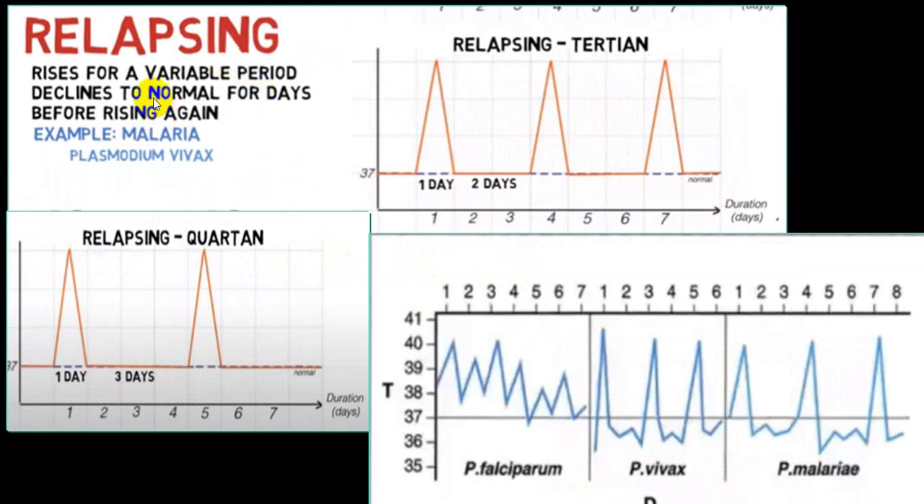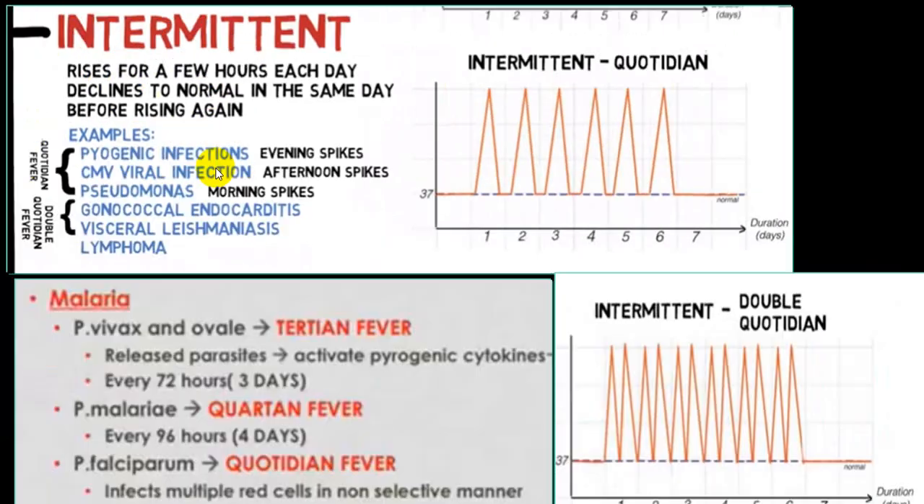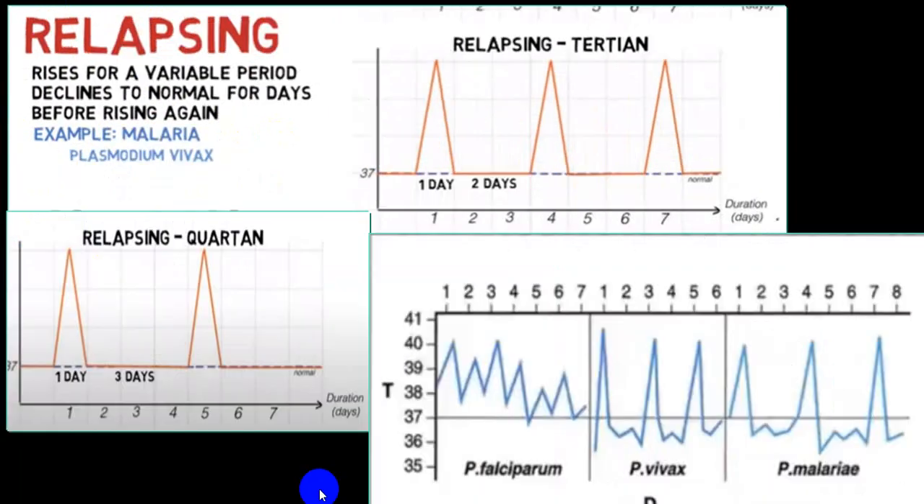As far as the relapsing fever is concerned, usually the malarial fevers are described under relapsing fever. They are a variety of intermittent fever. We usually label those with the different terminology we have already mentioned: tertian, quartan and quotidian. These are common terms being used, or double quotidian also. Usually P. falciparum will be a big spike. They will usually be quotidian. You can get double quotidian, while in P. vivax, tertian, and in P. malariae, quartan.